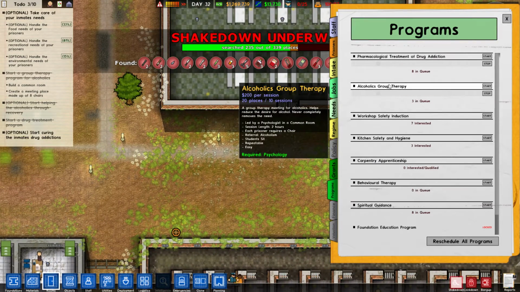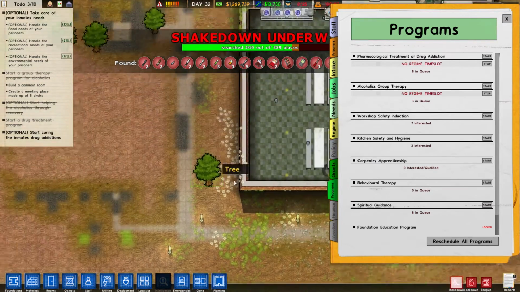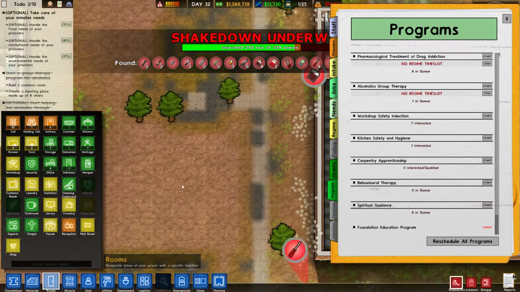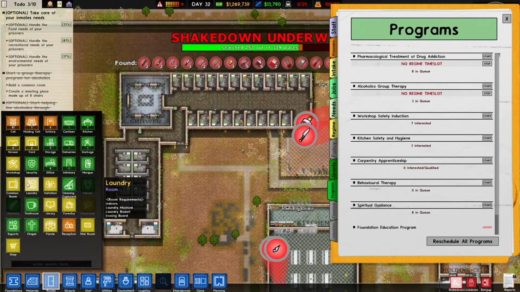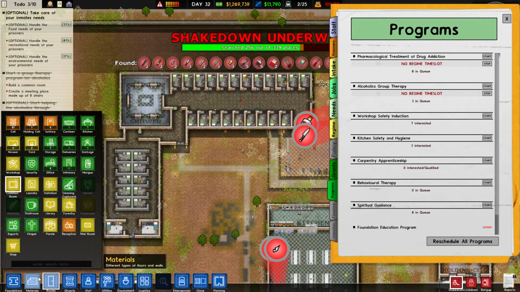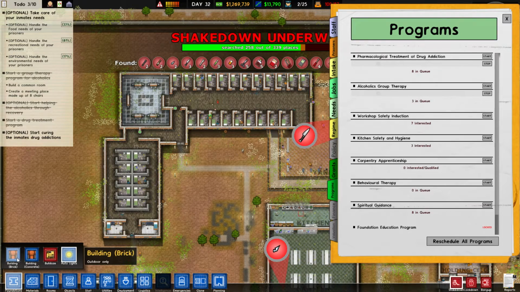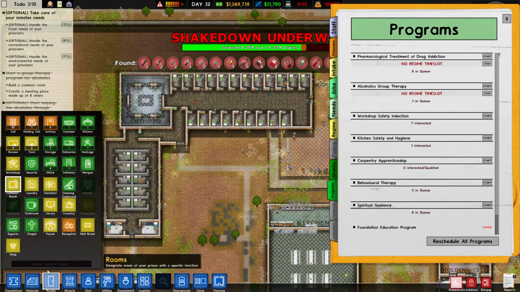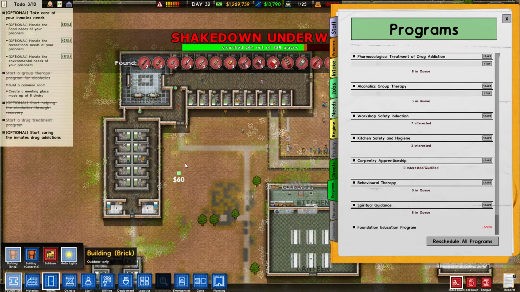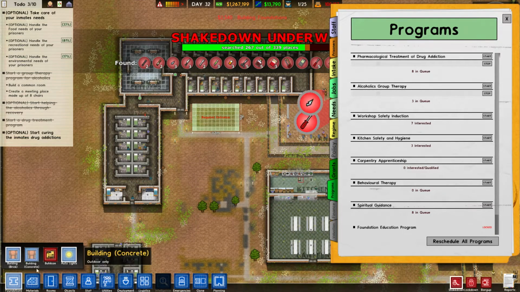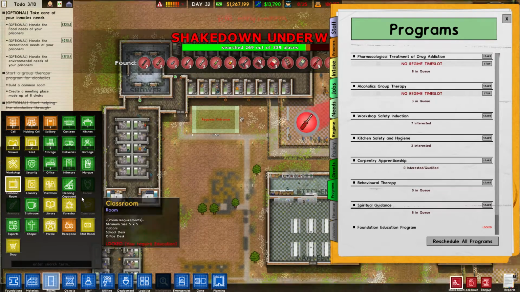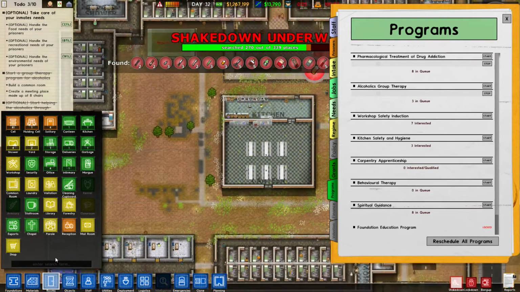We need a common room, so let's build a common room. Right, we can put it over here maybe. This seems like a good place for it. Common room. I guess we need to build a little building first. How big does a common room need to be? It doesn't say, it just needs to be indoors. There we go. Requires an entrance, that's fine. Can this just have any door?